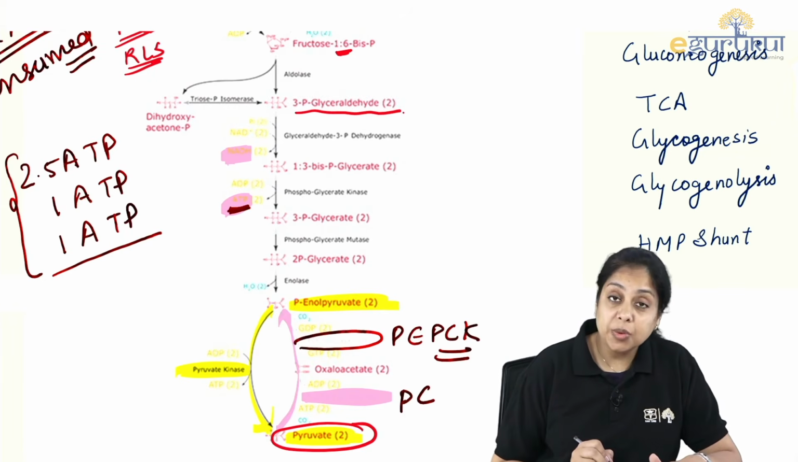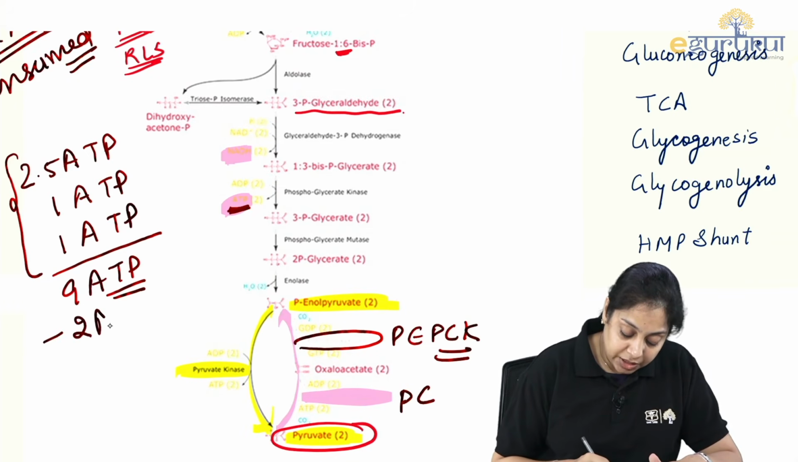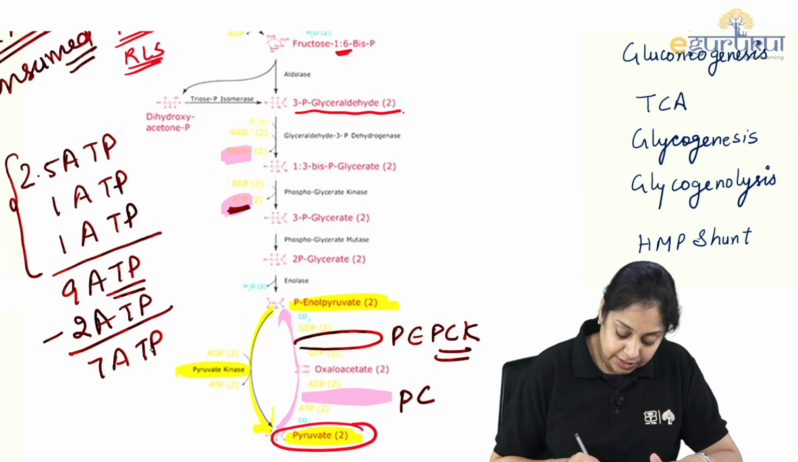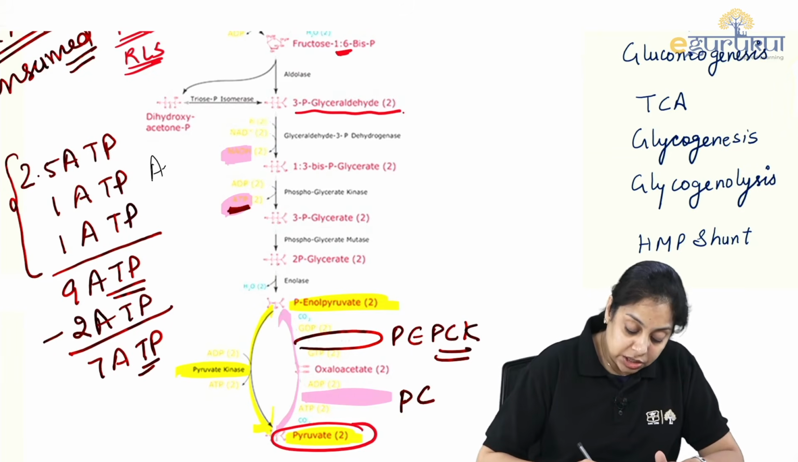Okay? That is how much? 5, 6, 7, 8, 9. Total 9 ATPs are being produced. 2 are being consumed. So net production of the glycolysis is 7 ATP. And that is under aerobic condition.